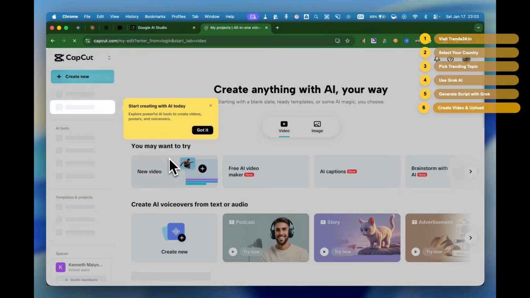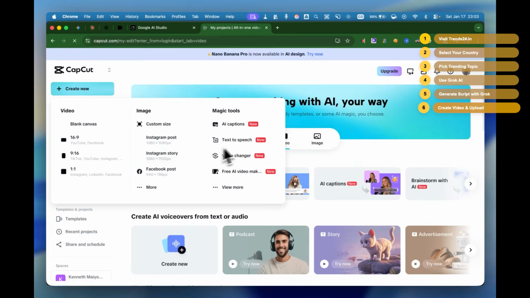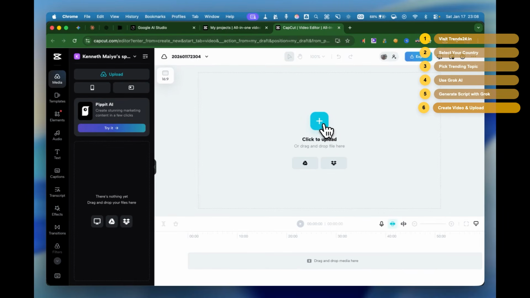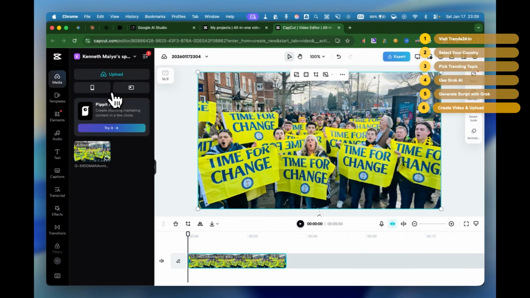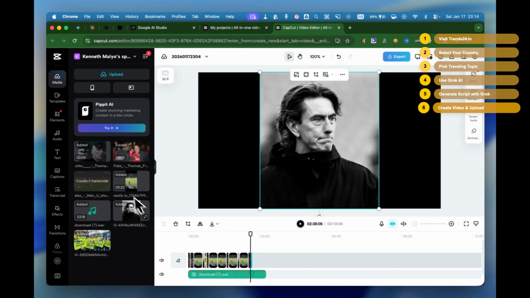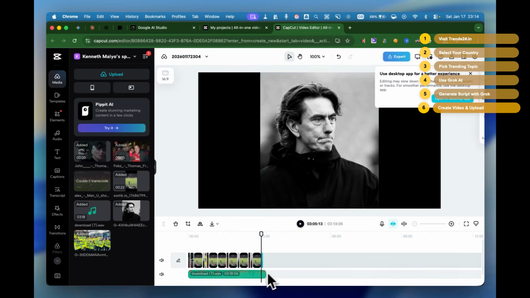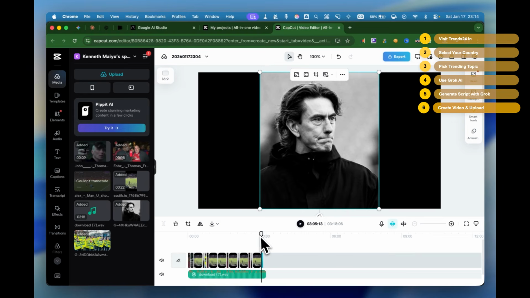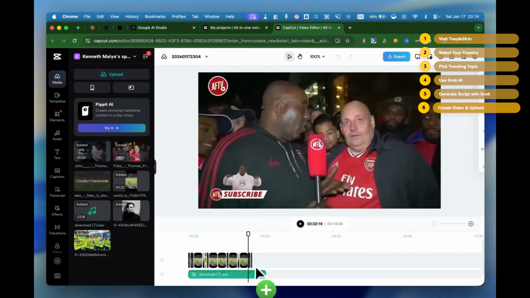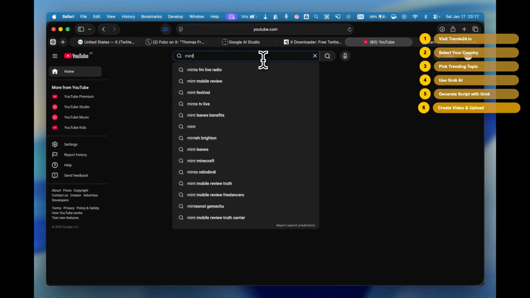Open CapCut. No need to pay for it. The free version works just fine. Create a new video. Select 16:9 aspect ratio. Upload everything. Your voiceover audio file, all the images you saved, all the videos you downloaded. Drag your voiceover into the timeline. Then drag all your videos and images on top. CapCut automatically arranges them. Add simple transitions between clips. Adjust the timing so the visuals match what's being said in the voiceover. In case you haven't caught up to it, we're creating a news channel on YouTube and monetizing it with ads.